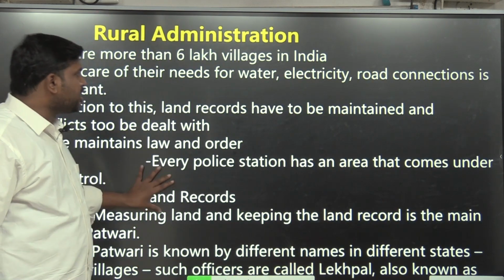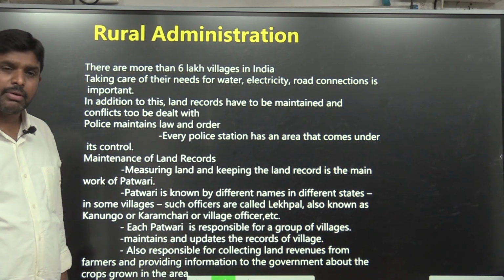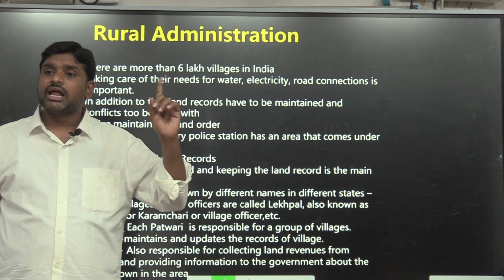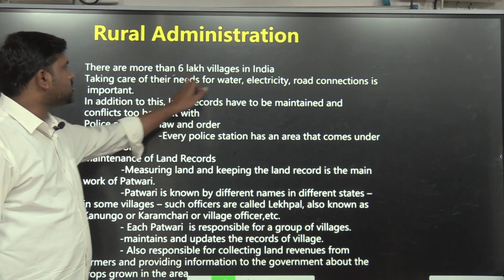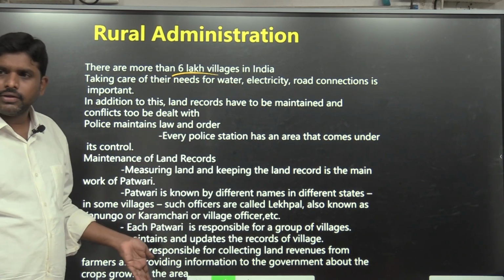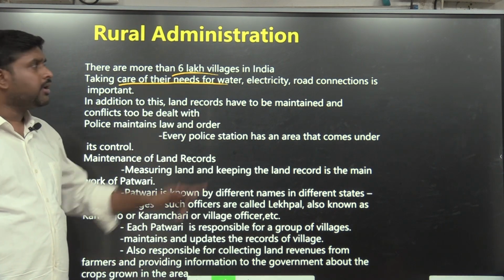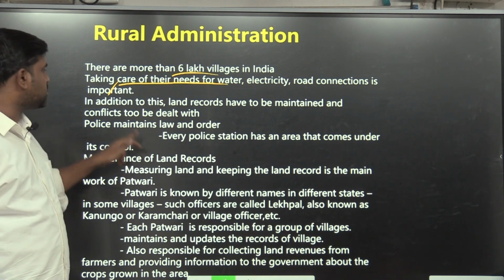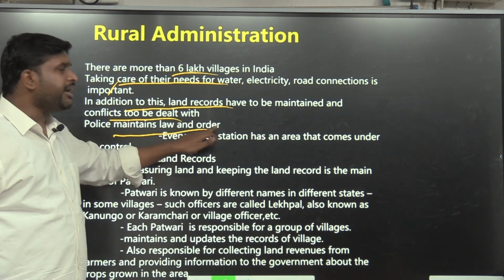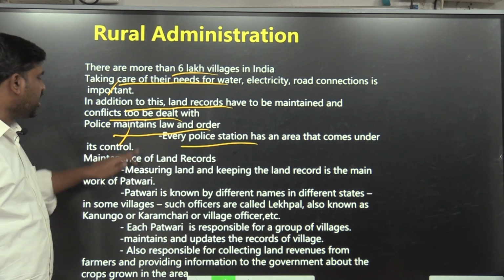Rural administration. Then how is the rural administration organized? 6 lakh gram panchayats are there in India. Remember this, every time it will come. How many gram panchayats are there in India? 6 lakh gram panchayats, 6 lakh villages. Sir, village means gram panchayat. It takes care of the needs for water, electricity and road connections. Land records have to be maintained and conflicts dealt with. Police maintain law and order. Every police station has an area that comes under a particular village.